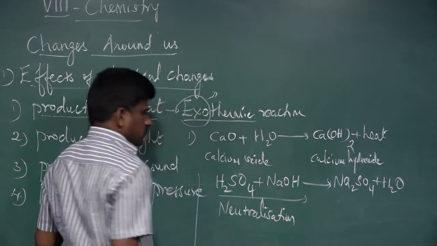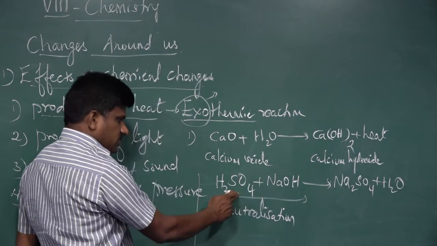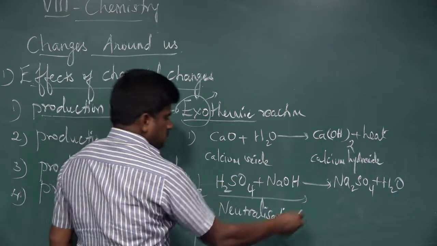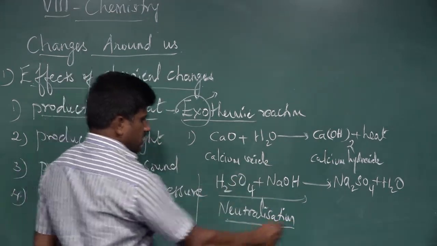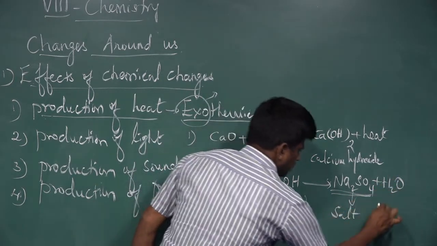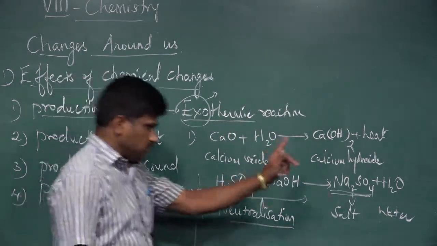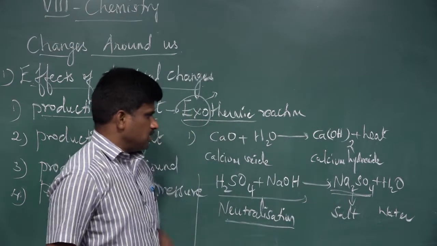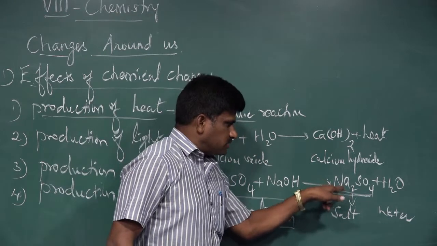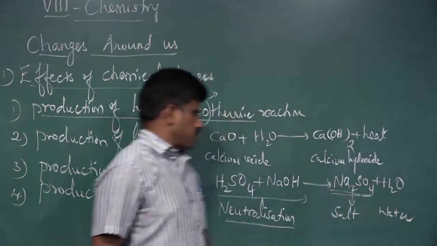Neutralization. What is it? When a strong base is mixed with a strong acid, the base is completely neutralized by the acid. Such a reaction is called a neutralization reaction. Here, one product is salt and the other product is water. In a neutralization reaction, generally salt is one product and water is another. So here, when sodium hydroxide is mixed with sulfuric acid, the salt formed is sodium sulfate. The formula of sodium sulfate is Na2SO4. Water is the byproduct.